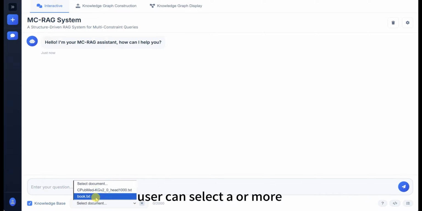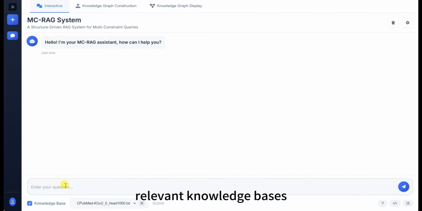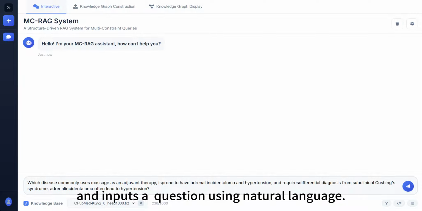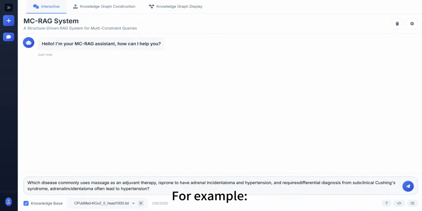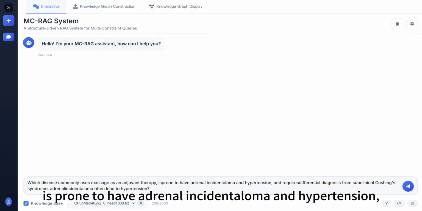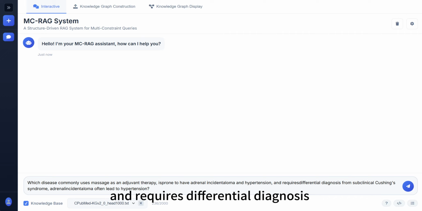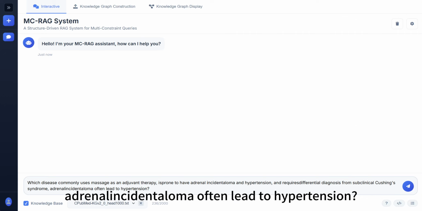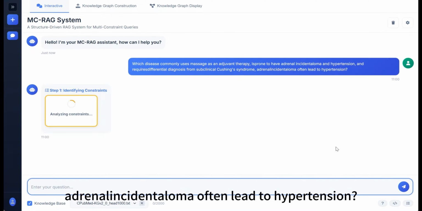Firstly, the user can select one or more relevant knowledge bases and input a question using natural language. For example: which disease commonly uses massage as an adjuvant therapy, is prone to have adrenal incidentaloma and hypertension, and requires differential diagnosis from subclinical Cushing's syndrome; adrenal incidentaloma often leads to hypertension.